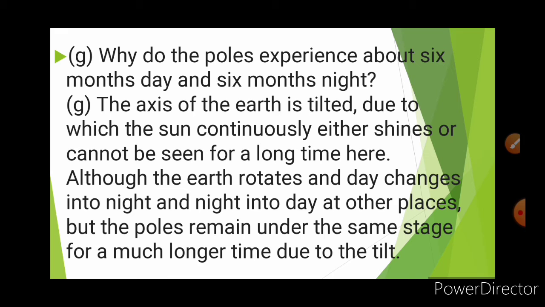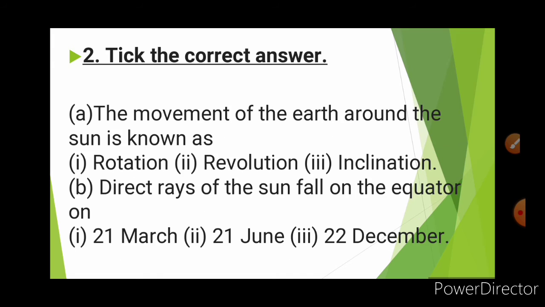G. Why do the poles experience about 6 months of day and 6 months of night? What is the answer? The axis of the Earth is tilted, due to which the sun continuously either shines or cannot be seen for a long time here. Although the Earth rotates and day changes into night and night into day at other places, the poles remain under the same stage for a much longer time due to the tilt. Okay, if you have read the chapter, you can answer all the questions very easily.